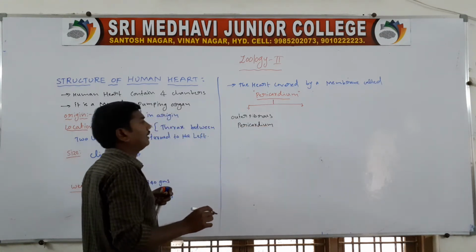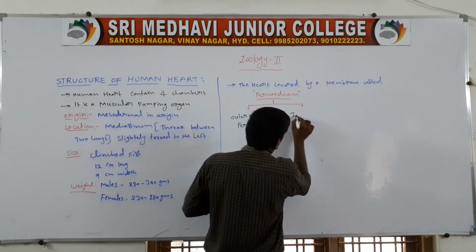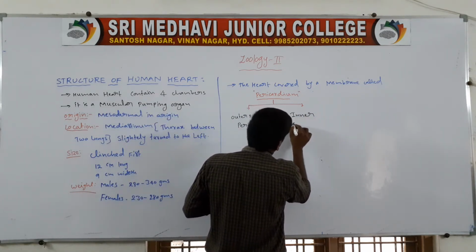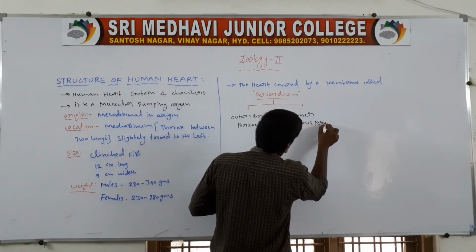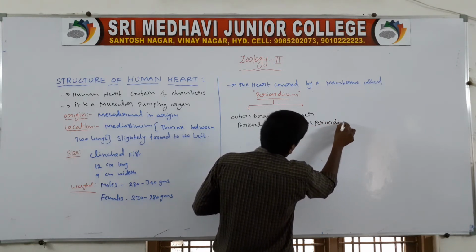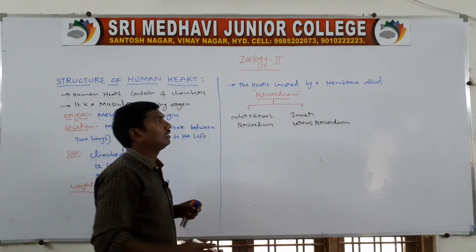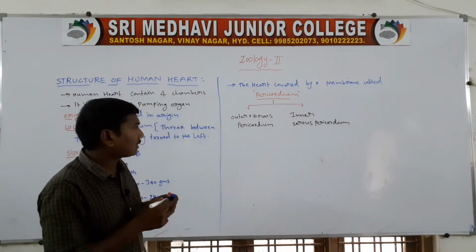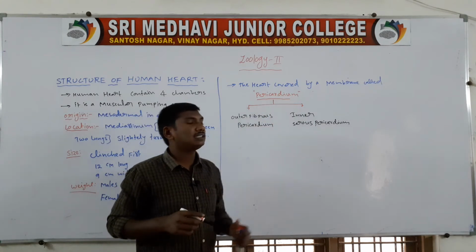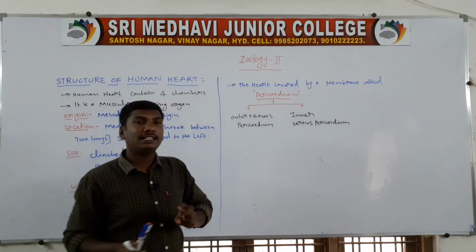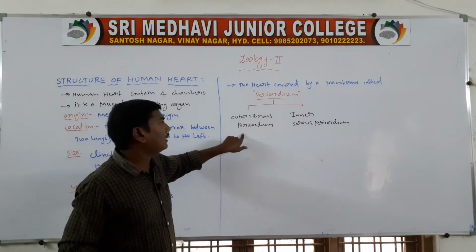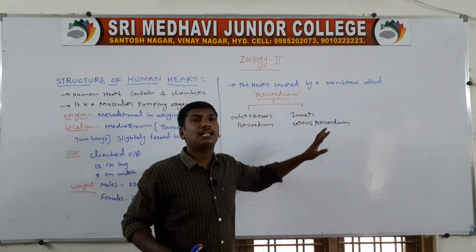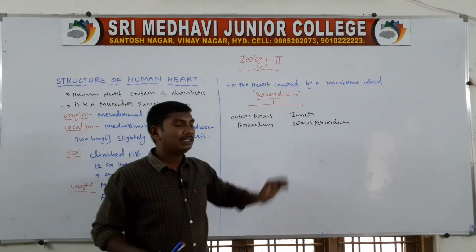Outer fibrous pericardium. Next one, inner serous pericardium. The heart is covered by a membrane. That membrane is called the pericardium. The pericardium has two layers. One is the outer fibrous pericardium, and the other is the inner serous pericardium.